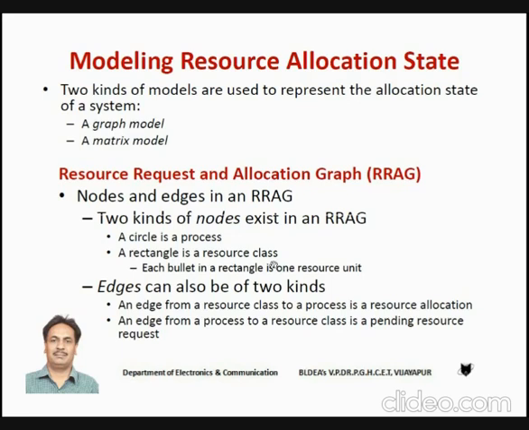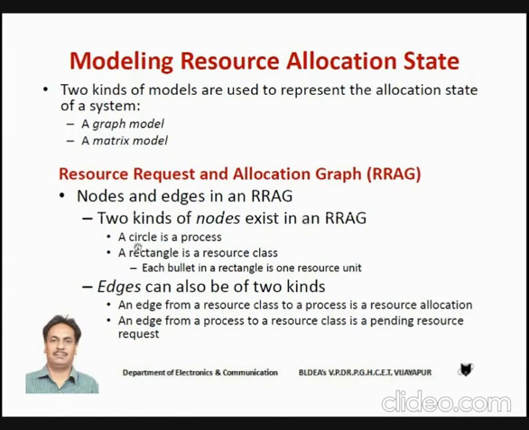Okay, first we are going to discuss the graph models. Again, in the graph models, we have two types of graphs. One is the resource request and allocation graph. In short form, it is referred to as RRAG. It is one of the simplest methods. It consists of nodes and edges. This graph consists of two important elements. One is a node, which means a circle, and it also consists of edges, right?